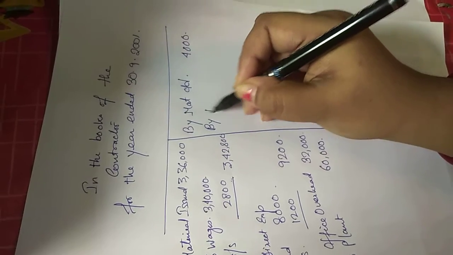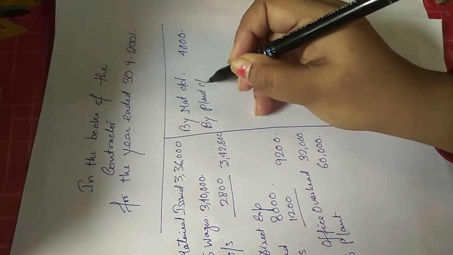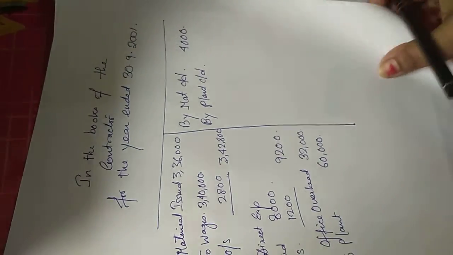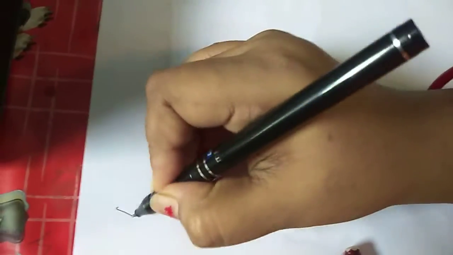Next is by plant CD, closing balance of plant. But for that I need to calculate the depreciation first. How much was my depreciation? As you remember, I told that the life of the plant was 5 years, and plant had no scrap value.